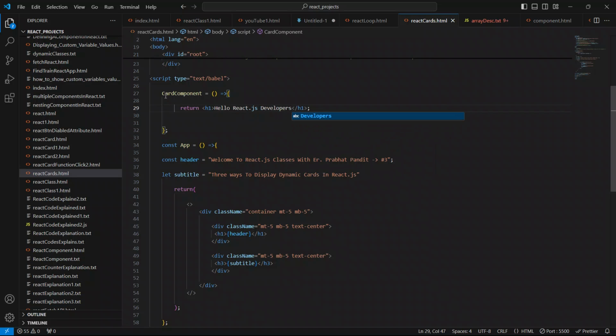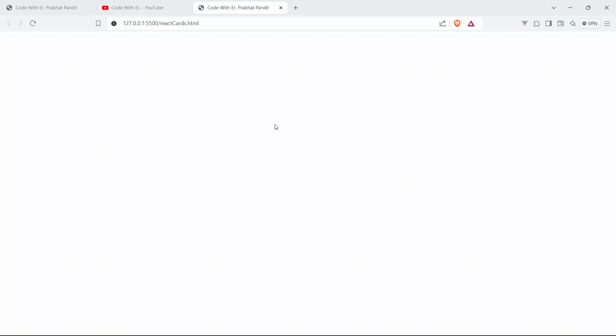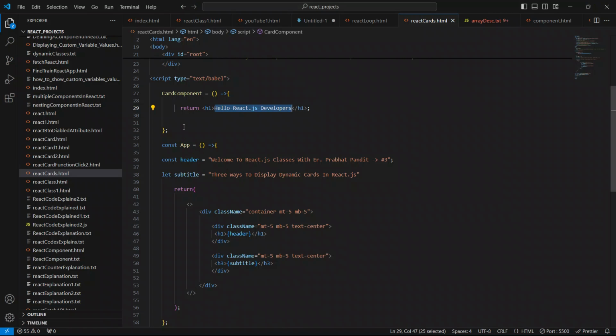So guys, now we have defined our component, and the component name is card component. Now, to show this value on the browser, what do we have to do? As of now, just save your code and go to the browser. You can see there is an error also.